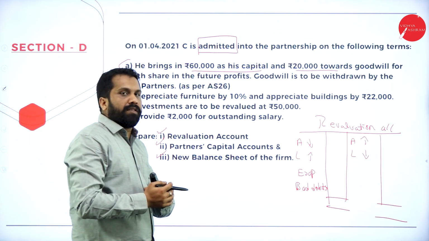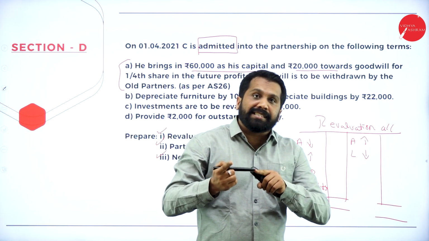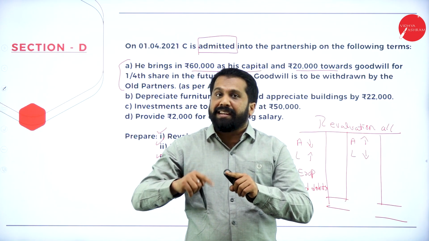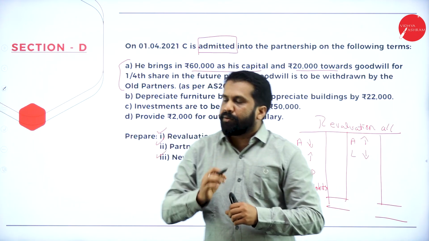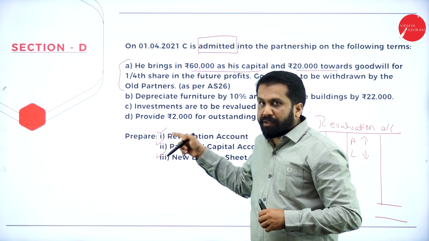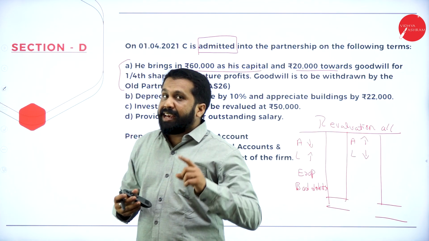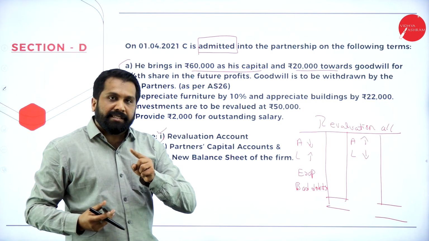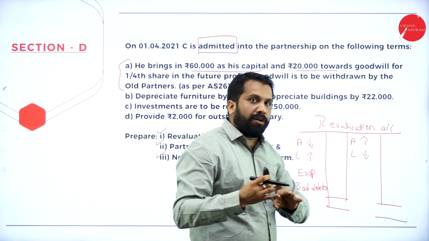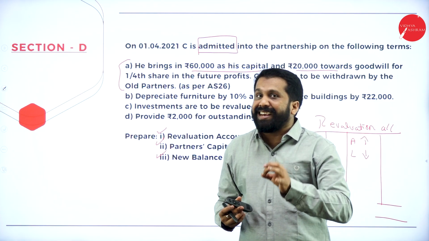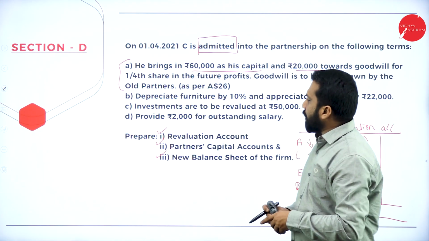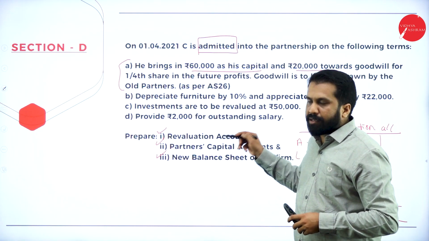What should we consider for revaluation? If any change happens in any asset or liability, then only we consider it. Any changes in the asset, any changes in the liability, along with any expenditures, will come under the revaluation account.